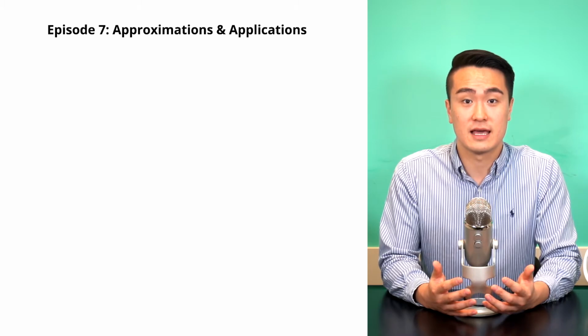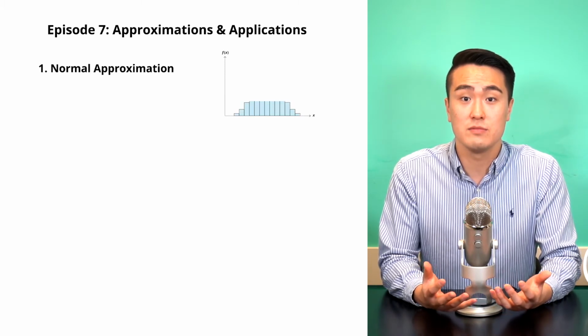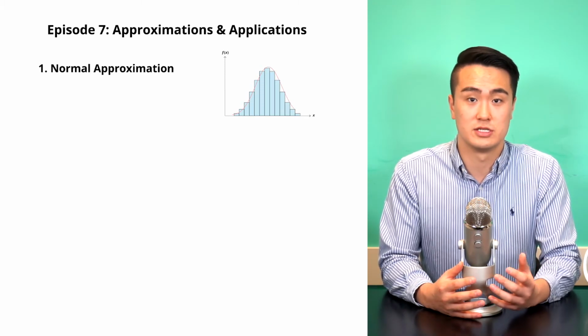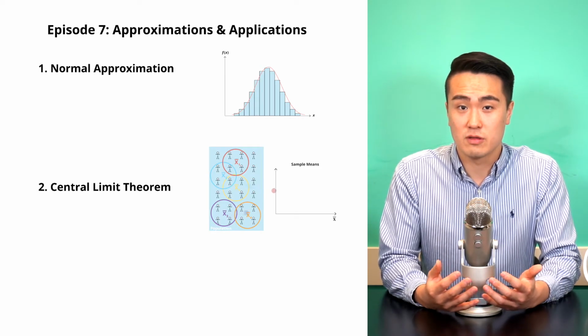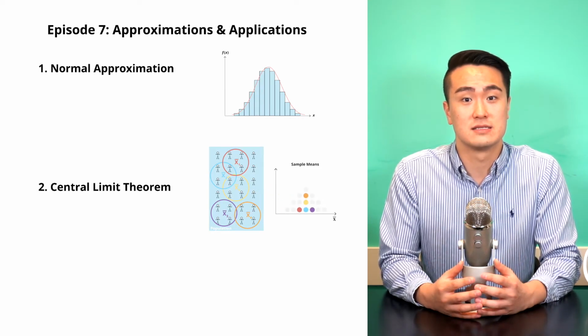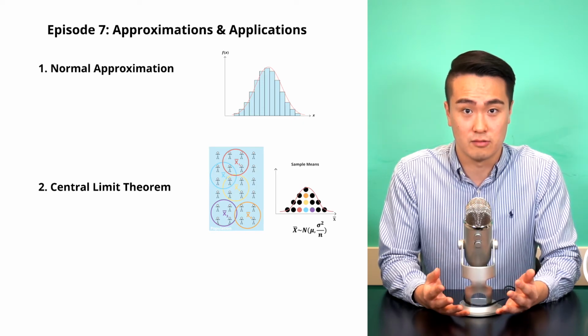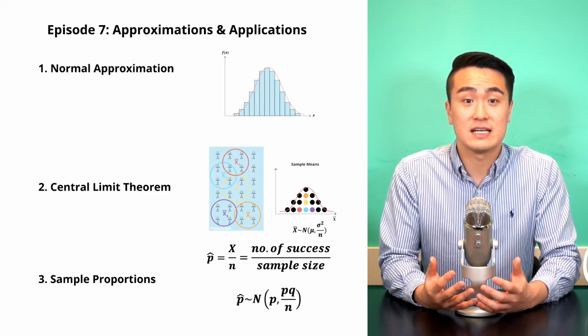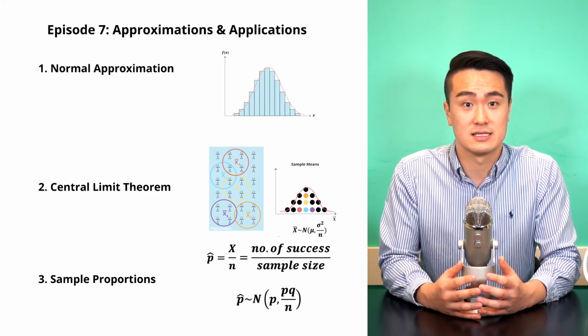In our final episode, episode 7, we encounter how to approximate the binomial distribution into a normal distribution. Then we tackle the most misunderstood theorem in statistics, the central limit theorem. And finally, we investigate sample proportions through another classic question.